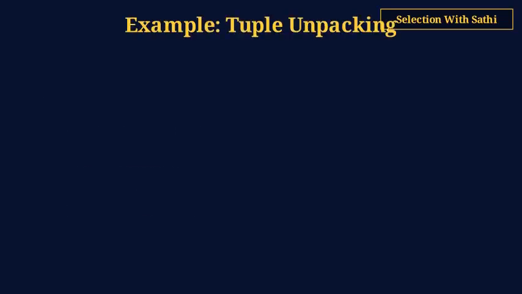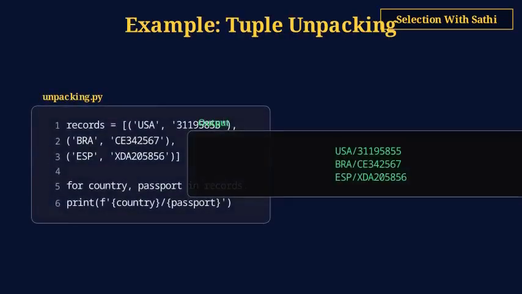Tuple unpacking shines in for loops. Given a list of passport tuples with country and number, we iterate with for country, number in records. Each tuple is automatically unpacked into the two variables. Use underscore as a dummy variable for fields you don't need.